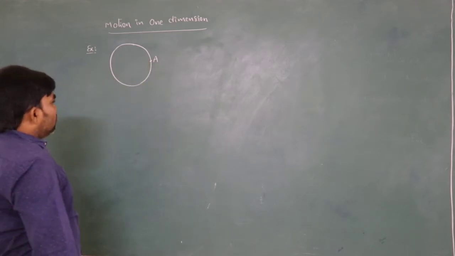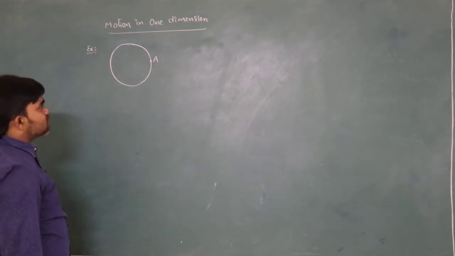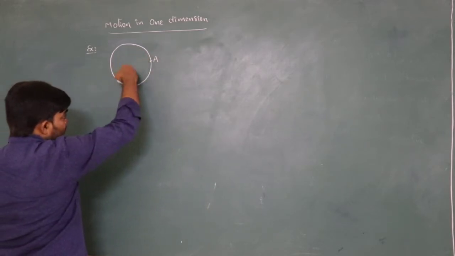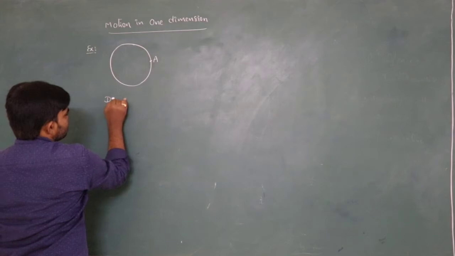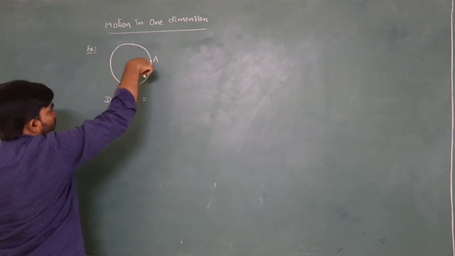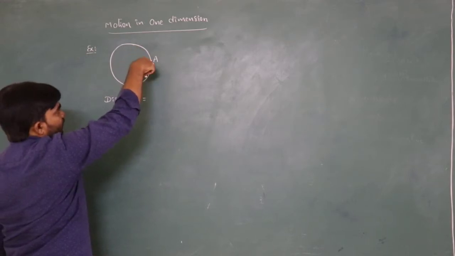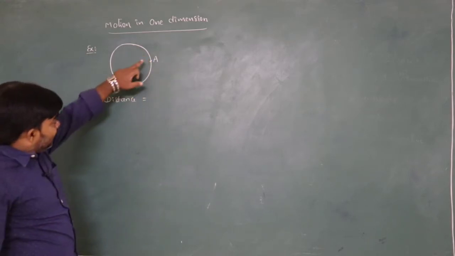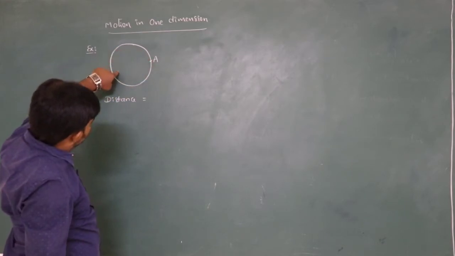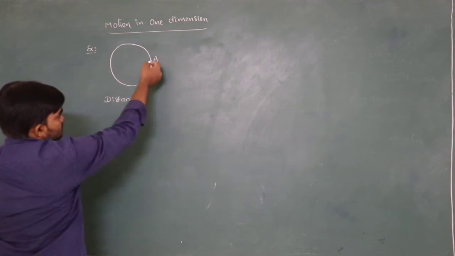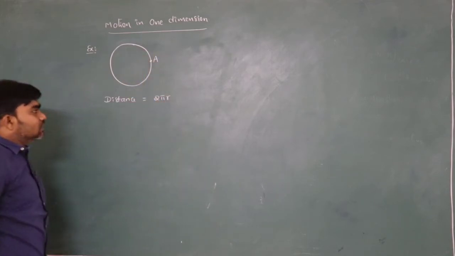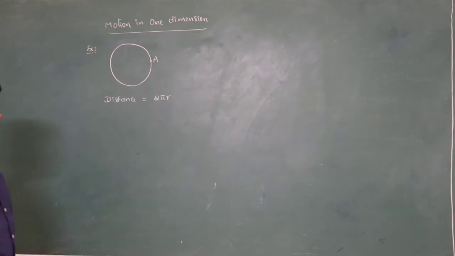Here, what is the distance and what is the displacement? It's a closed path. This is the complete circle. Here the distance is the total path followed by the body from starting point to ending point. Starting point is A and ending point is also A. So that means the body travels like this, it completes like this, and the total distance is nothing but the circumference of the circle, that is equal to 2 pi r.